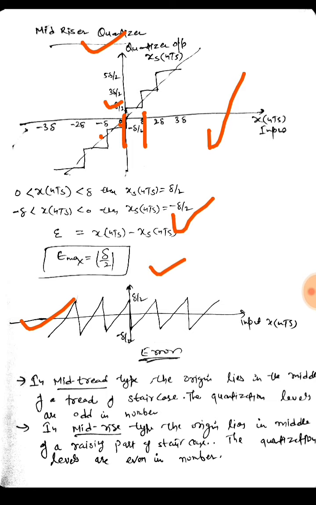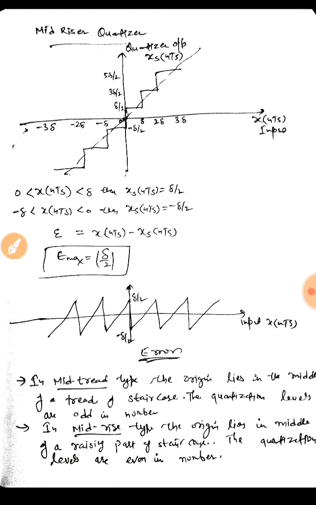The quantization levels are odd in number, so if the number of levels is odd, we get a mid-tread type graph, and 0 falls at the top of a stair. If the number of levels is even, we get a mid-rise type of function, in which the origin lies in the middle of the rising part of a staircase. That is, if we go from one stair to the other, the origin falls in between.